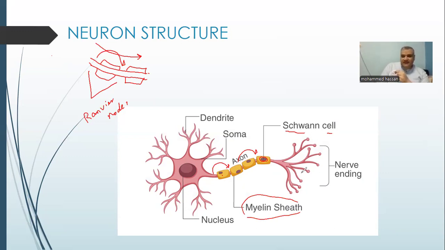At the nerve ending, the nerve impulse has to pass to another neuron, or to a gland or muscle. We'll talk about it in the next slide.